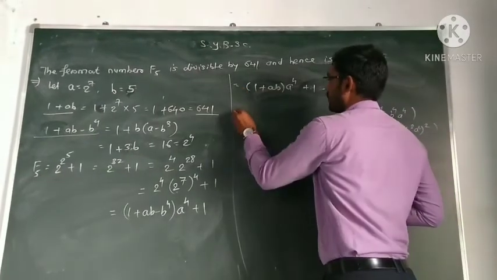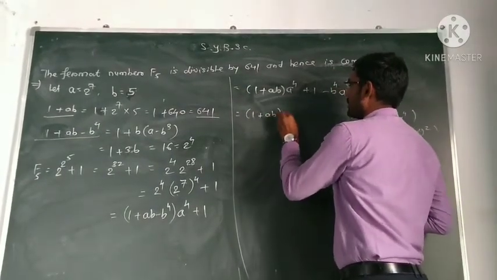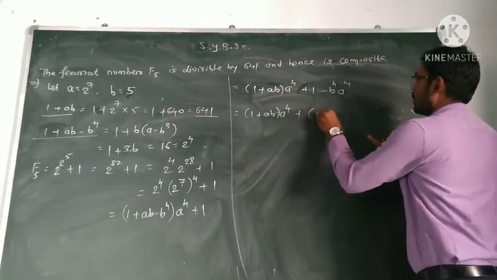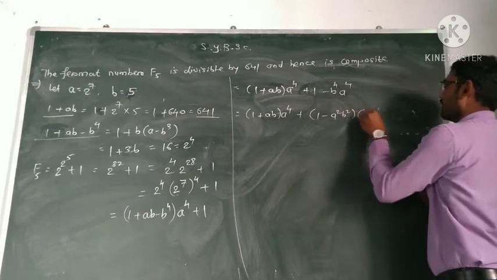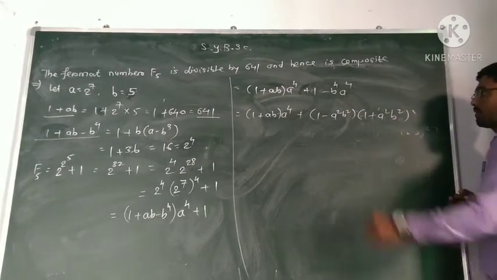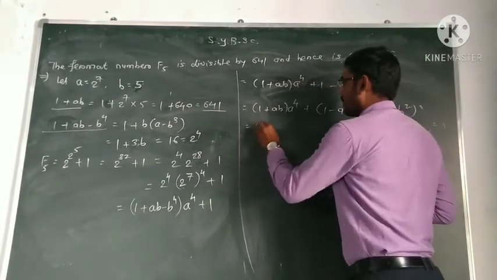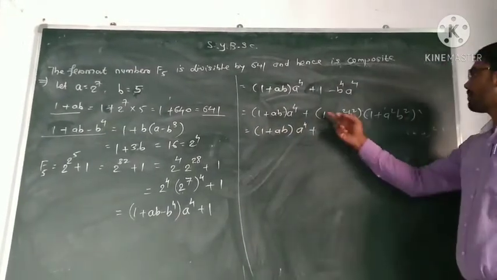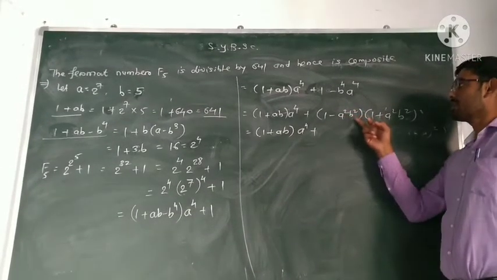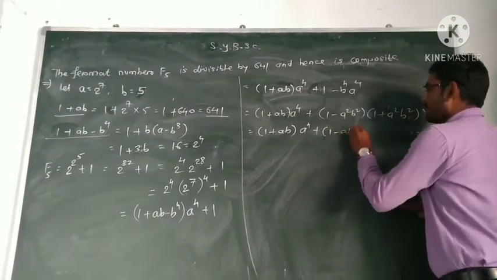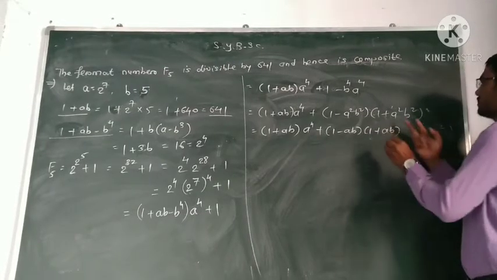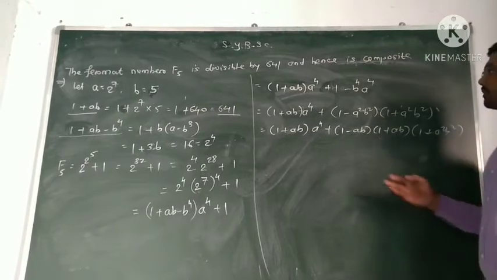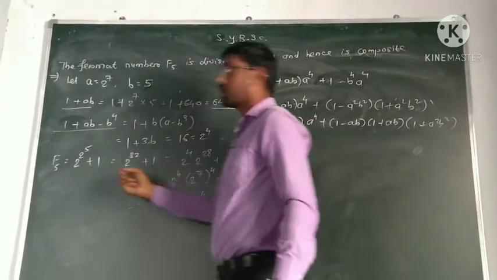So this is equal to 1 plus ab into a raised to power 4 as it is, into, it's nothing but 1 minus a square b square. This is 1 plus a square b square. Again, this is equal to 1 plus ab into a raised to power 4, 1 minus a square b square. That is 1 square minus a square b square, which is again equal to 1 minus ab, 1 plus ab, and this bracket as it is, which is 1 plus a square b square. Now LHS is F5.